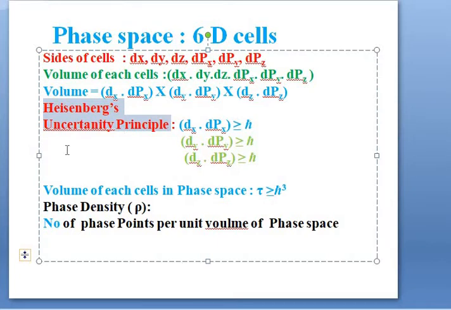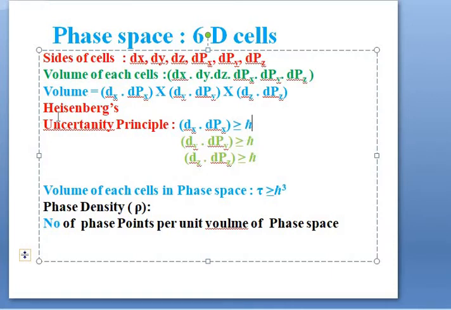It states that the product of uncertainties in finding the position and momentum of the particle is approximately equal to h cross, where h cross is equal to h upon 2 pi, and h is Planck's constant.